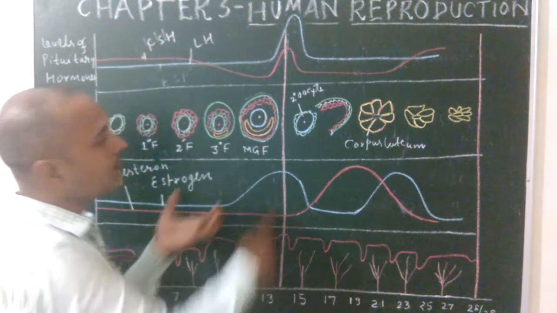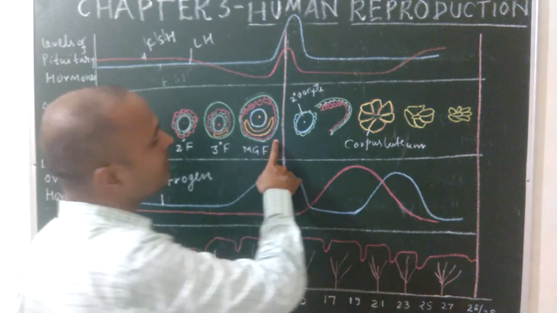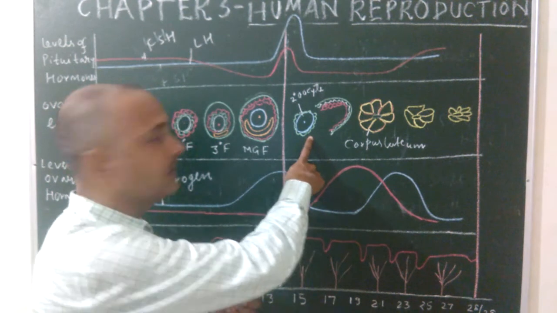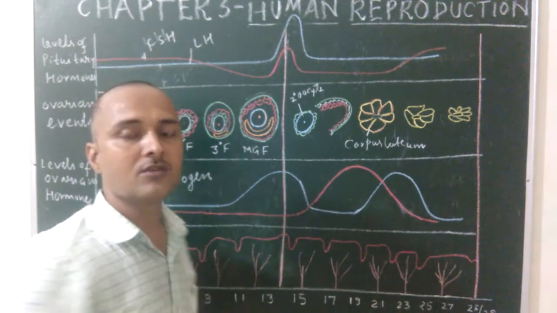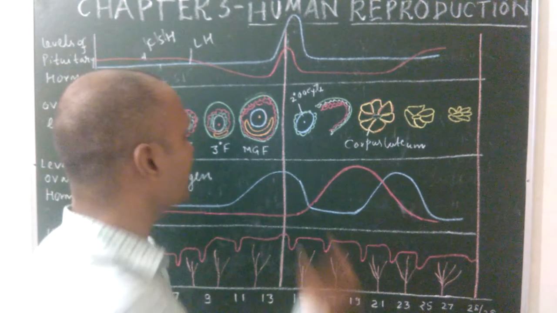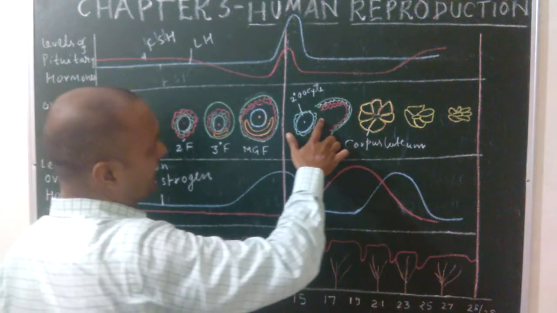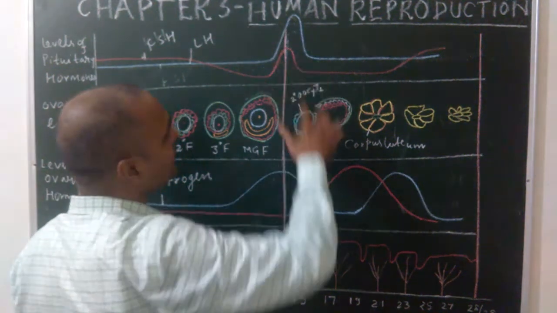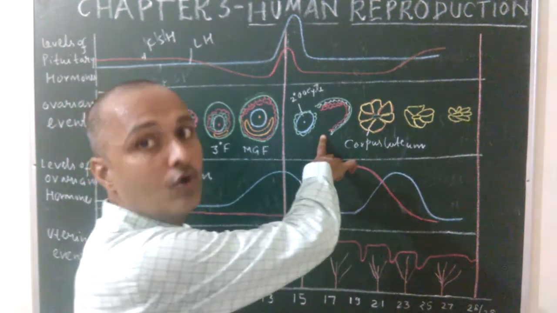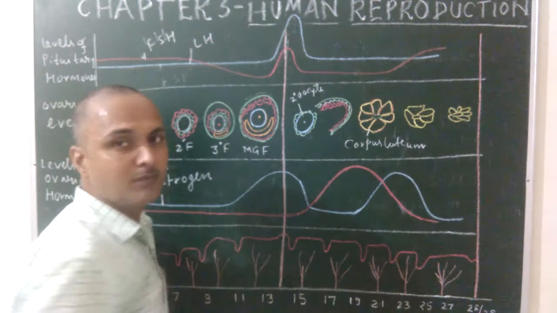In this phase, the mature Graafian follicle ruptures. As a result, the secondary oocyte is released from the mature Graafian follicle. Ovulatory phase. What is ovulation? The process of release of secondary oocyte from the mature Graafian follicle is known as ovulation. And for ovulation, LH is required. So the concentration of LH is high during the ovulatory phase. LH helps in ovulation, so the concentration of LH is high at the mid of the month.